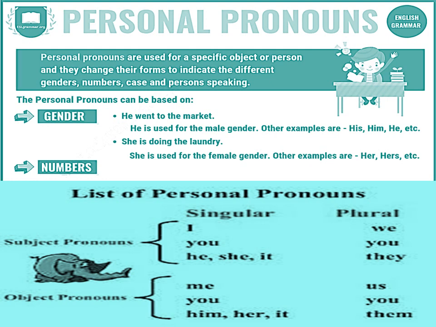A list of personal pronouns is given. I, you, he, she, it, me, him, her. These are singular pronouns. Plural are we, you, they, us, them. So these are all called personal pronouns which talk about a particular object or a person.